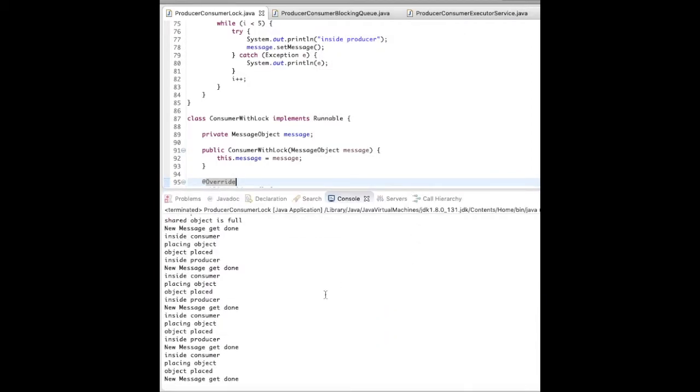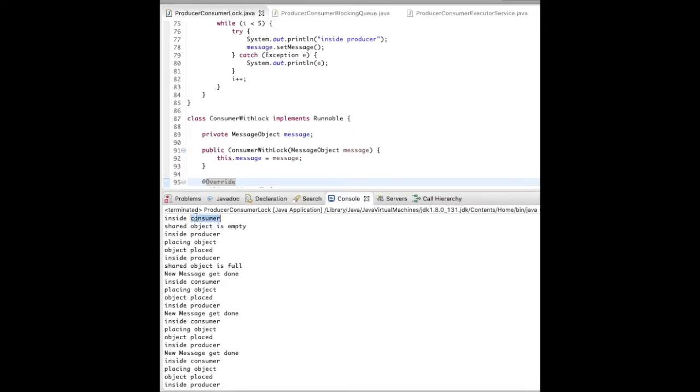as you can see here, first it comes inside the consumer, and the shared object is empty, so it cannot consume. Then it goes inside the producer, and the object is placed. When the object is placed, it's inside the producer again. So see here, since the object is already placed, we are getting shared object is full.